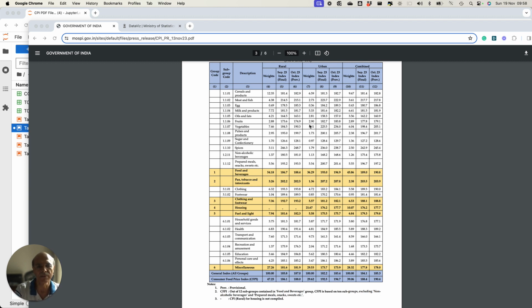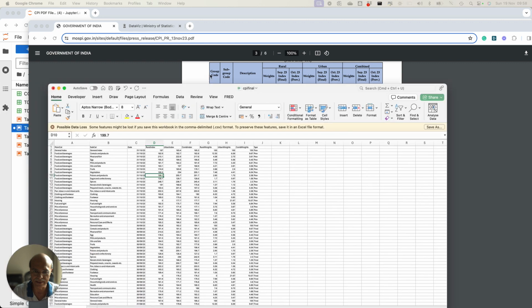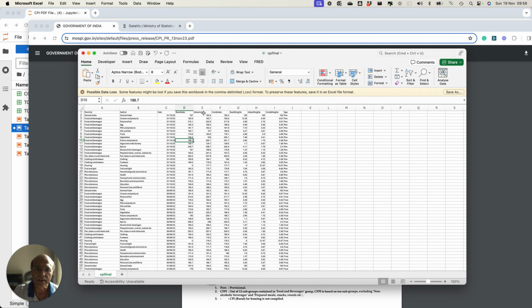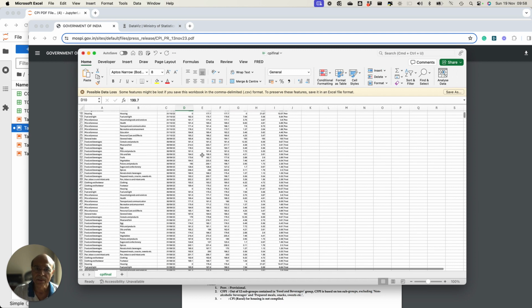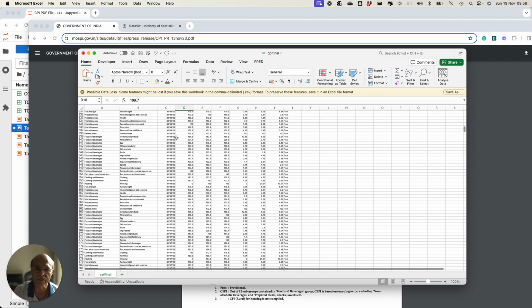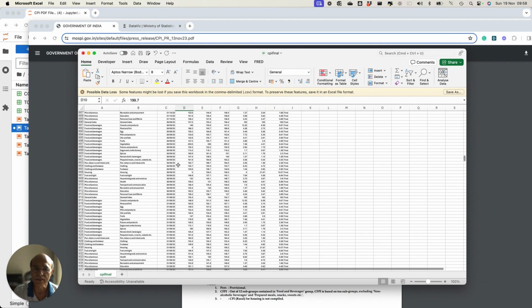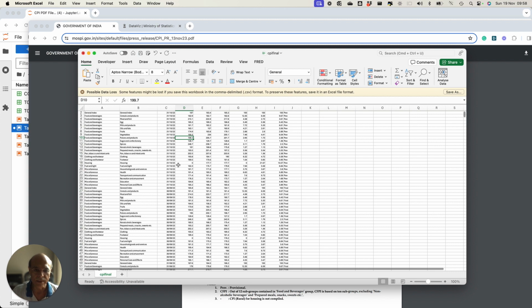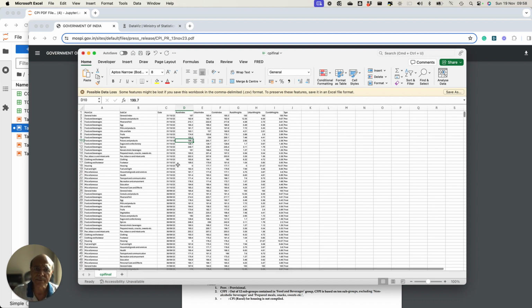At least you have to spend 15 minutes of your time or maybe half an hour to aggregate this data in a combined Excel sheet, which I have here. I'll show it to you. This is an Excel sheet which I have, which has the rural index, the urban index, combined index, weights, starting from the end of October 2023 back to 2014. So if we go down, the numbers are all available. This aggregation has to happen each time the data is published. So you have to go and process it and then put it in this table. It takes a lot of time and is also prone to mistakes. So you can commit mistakes here.